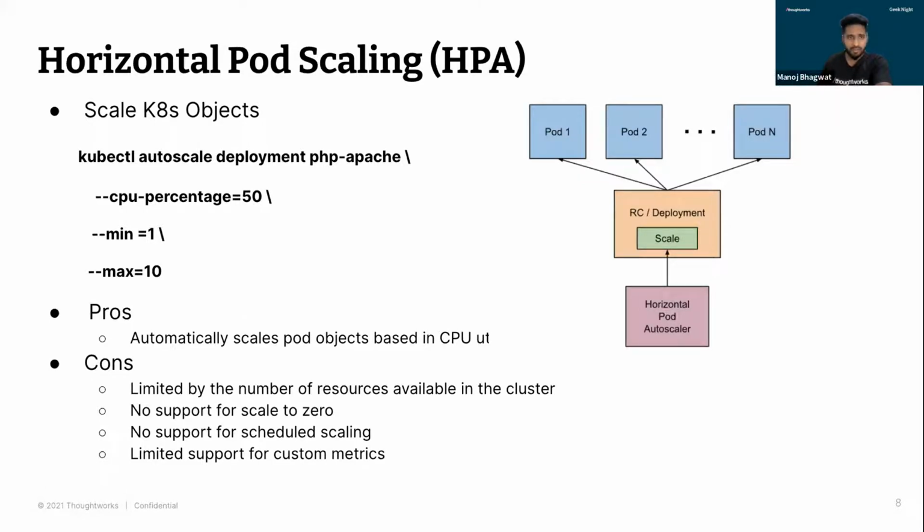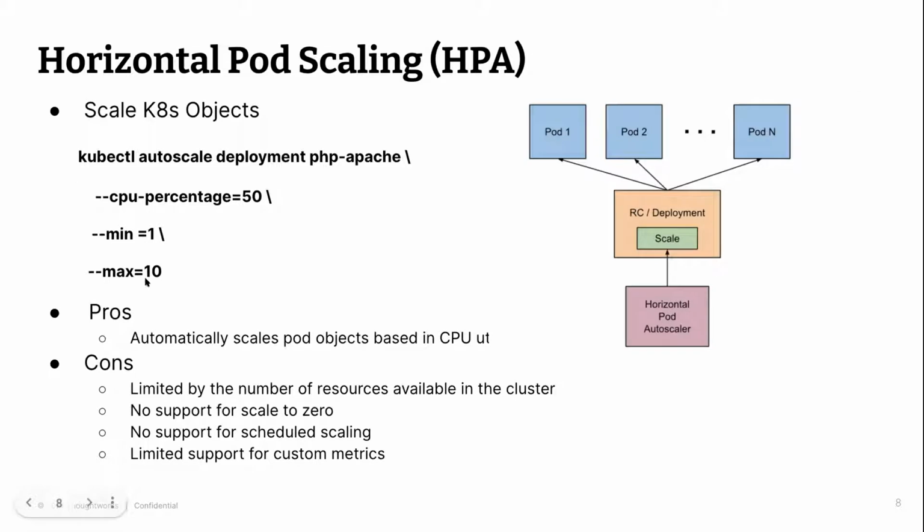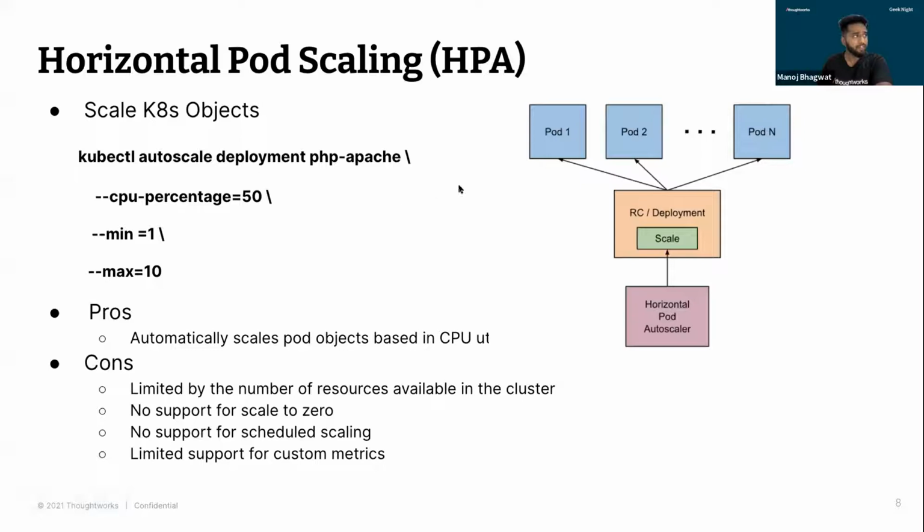Moving to the next scaling option that we have with Kubernetes is horizontal pod autoscaling, which everybody uses for application level scaling, right? And which goes hand in hand with your cluster autoscaler. So in this method, what happens is you deploy some application and now you want to scale. The horizontal pod autoscaling works very nicely with your existing objects, where you use some metrics, and on the basis of those metrics, you scale your application.